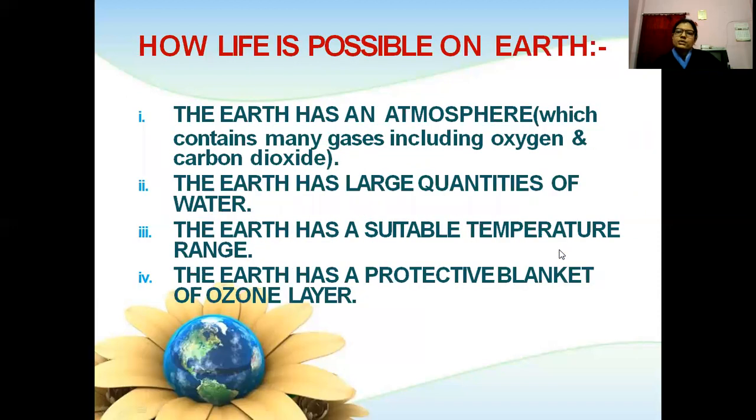How is life possible on Earth? Earth has an atmosphere which contains many gases including oxygen and carbon dioxide. The Earth has large quantities of water. The Earth has a suitable temperature range. The Earth has a protective blanket of ozone layer. That's why life is possible on Earth.